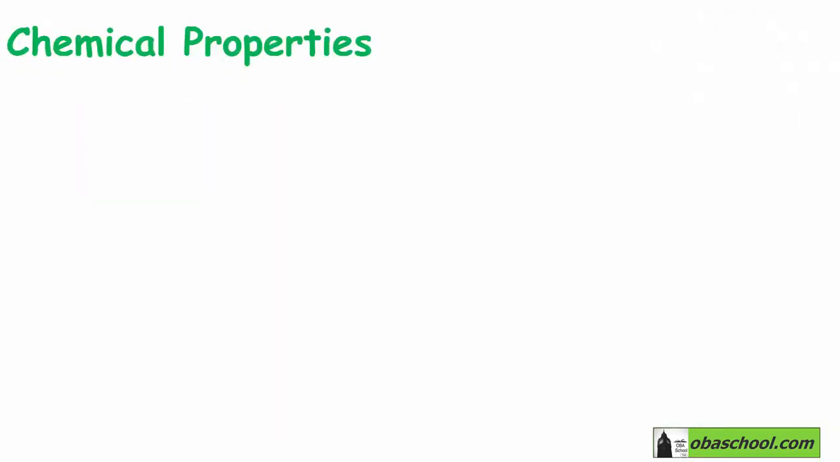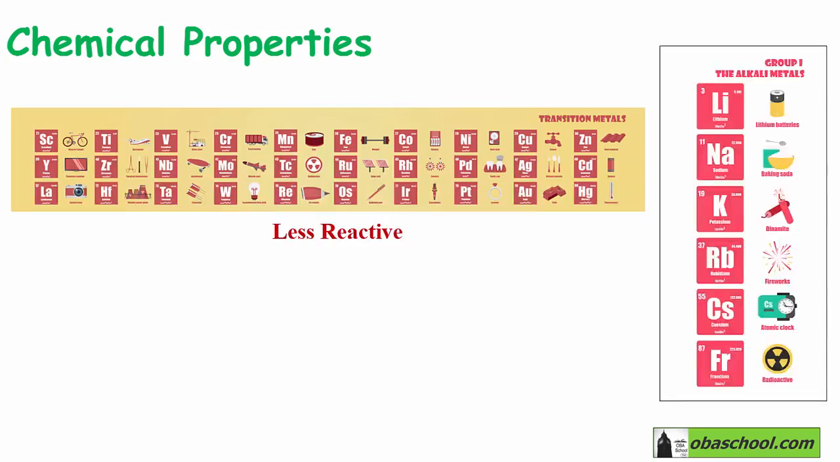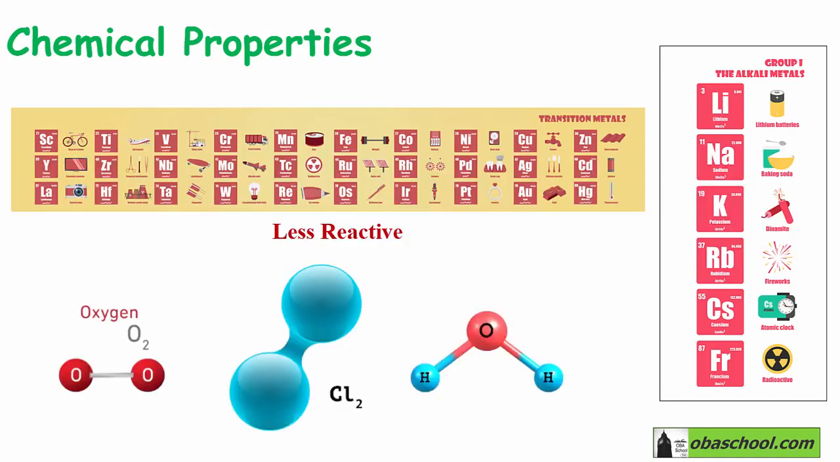In this tutorial, we will describe the chemical properties of transition elements. The transition elements are much less reactive than the metals in group 1. So if you want to compare the reactivity of the transition elements and the alkali metals, we will find that transition elements are much less reactive. And this conclusion is based on the reactions of transition elements with oxygen, chlorine, or water, for example. Because the transition elements won't react with oxygen, chlorine, or water as alkali metals do.